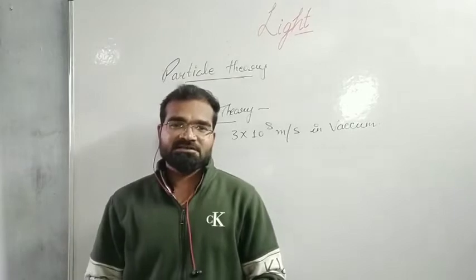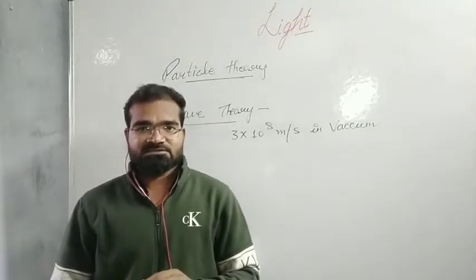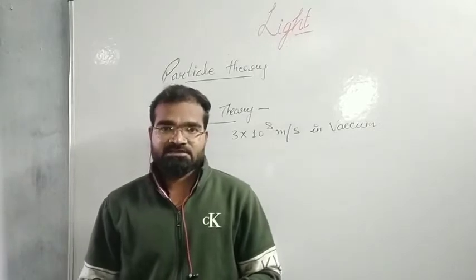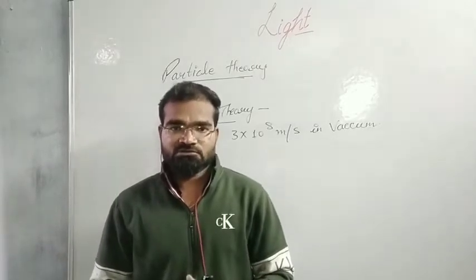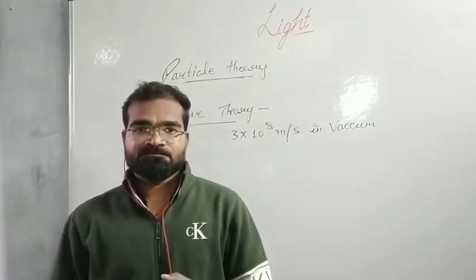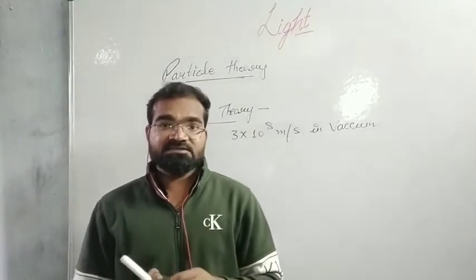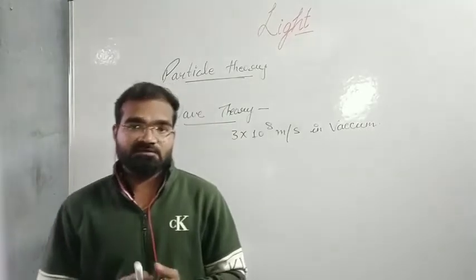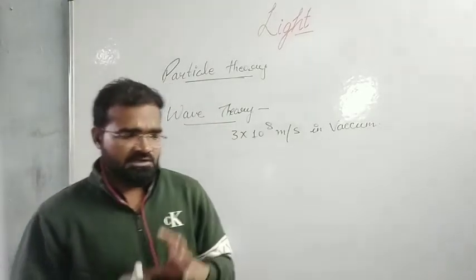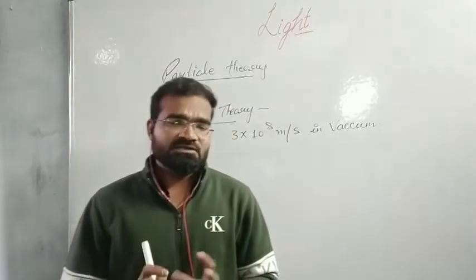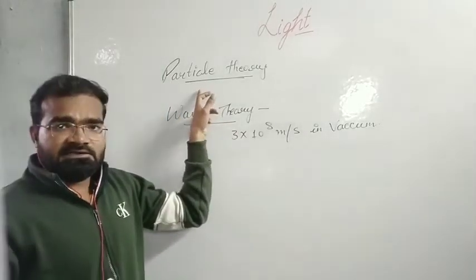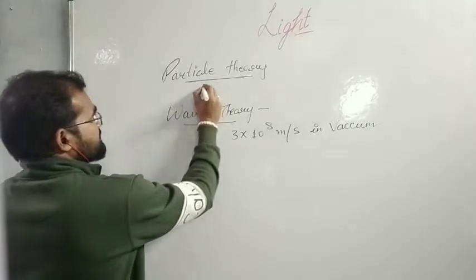We somewhat understand what light is, but a question arises in our mind: what constitutes light? Is it made up of electrons or protons or atoms? Or does it emit particles of light? What exactly is the nature of light? So there are two theories about the nature of light. The first one is particle theory. It was given by Newton.